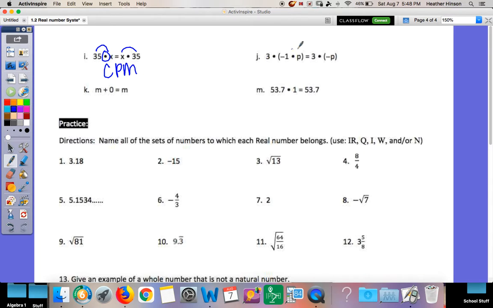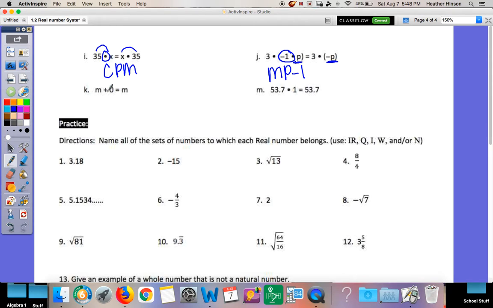Okay, for J, what changed from the left to the right? I did have a positive P. Now I have a negative P. Why did that change? Because it's multiplying by negative 1. What property multiplies by negative 1? Multiplication property of negative 1.